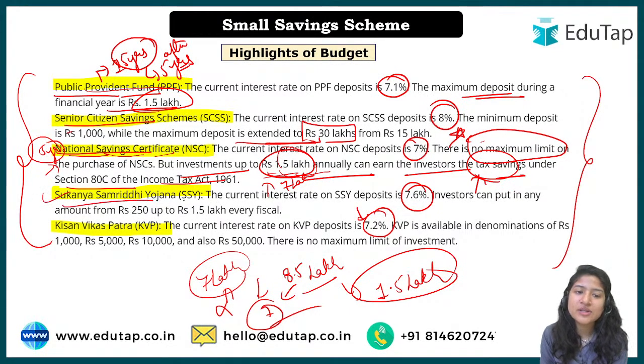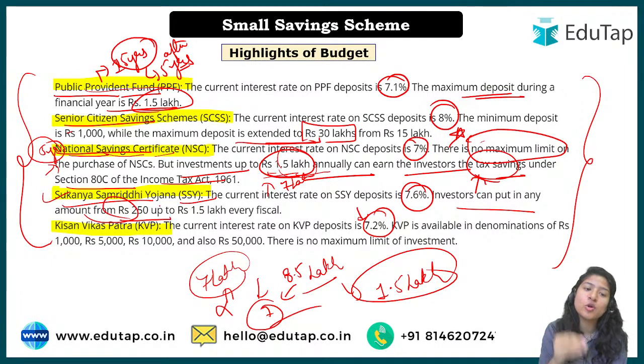Now Sukanya Samriddhi Yojana, as I told you, is for the girl child. Current interest rate, an investor can start with an amount as low as 250. This is specially focusing on the weaker economic section of our society, so that they can also have a better future for their girl child. So the minimum is 250. You can have this savings account with a minimum of rupees 250 to 1.5 lakh every fiscal year.